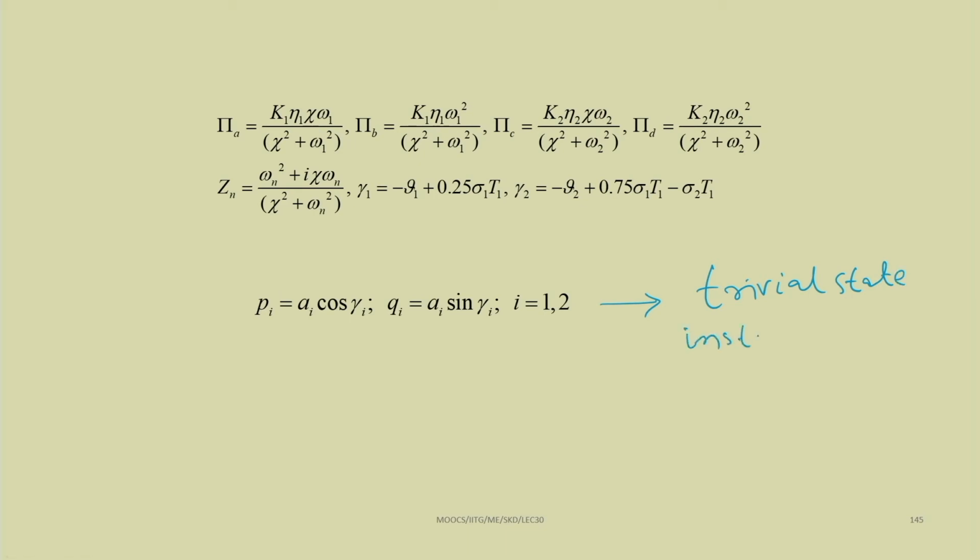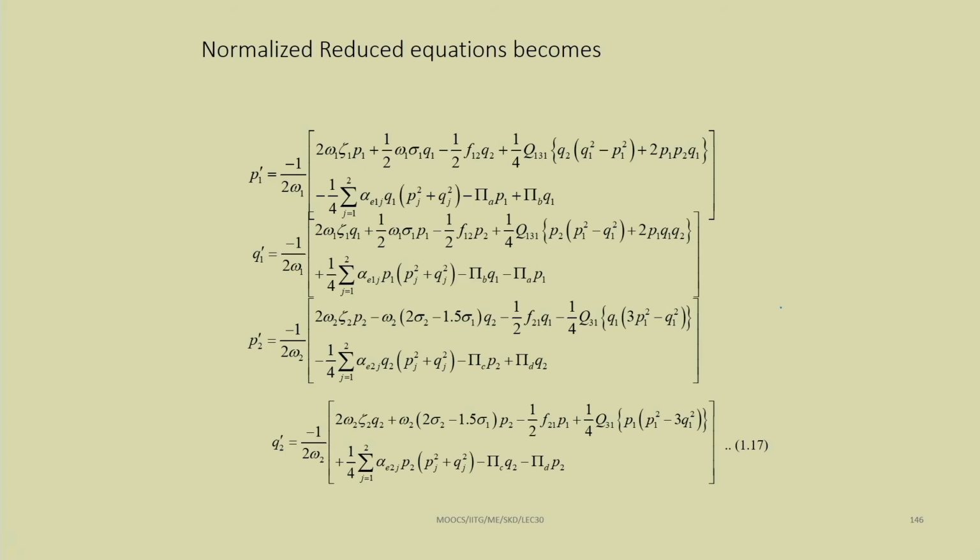These are the equations one can obtain using the p i and q i form.